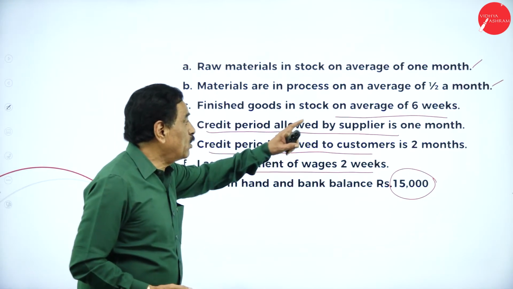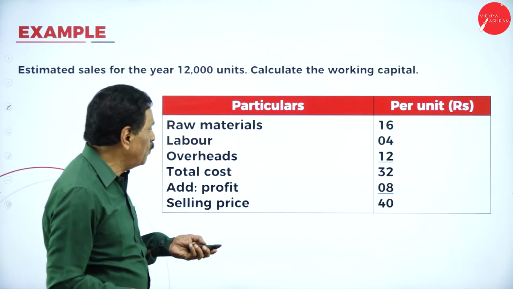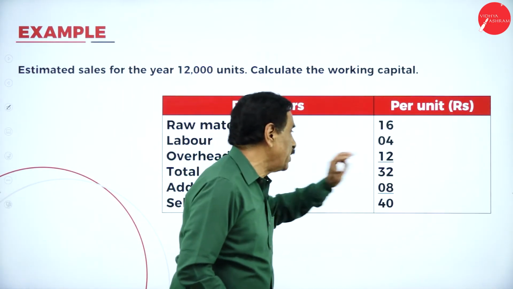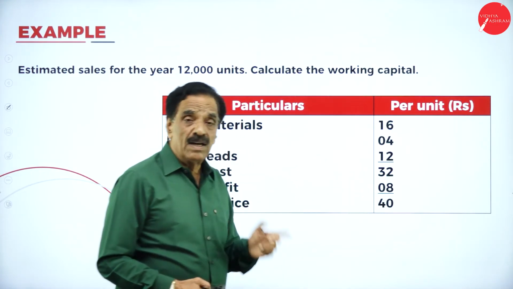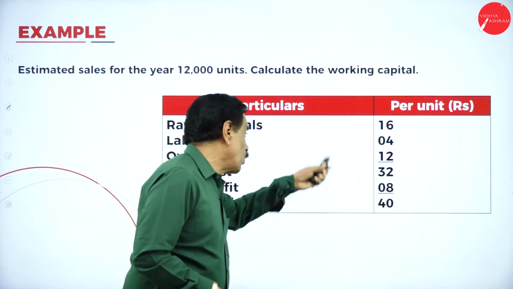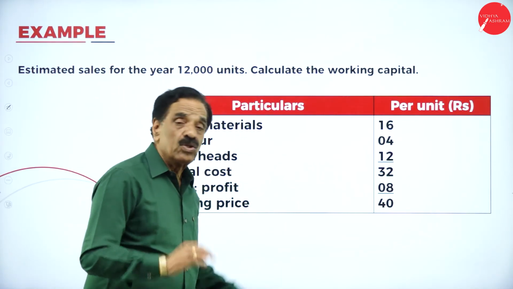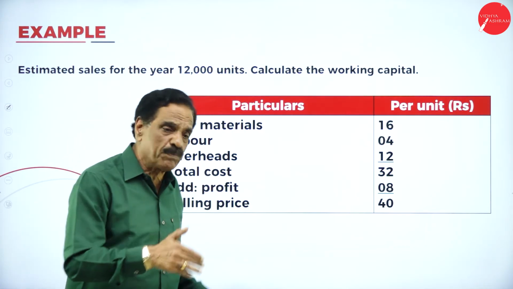Then finished goods, total cost. This is your total cost, I will show you. This total cost is for finished goods: 16 plus 4 plus 12 is 32 rupees. It includes what? Material, labor, and your overheads are included in total cost. Don't consider the profit. Don't consider profit while you're doing the problem.